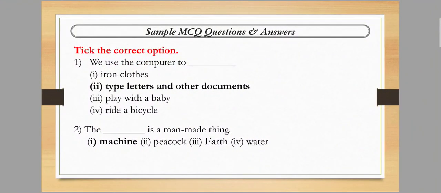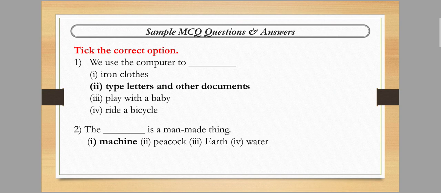Here you can see, tick the correct option. First of all, we need to know what the question wants. We need to read the question properly and understand what the question wants. The first question is: we use the computer to dash.